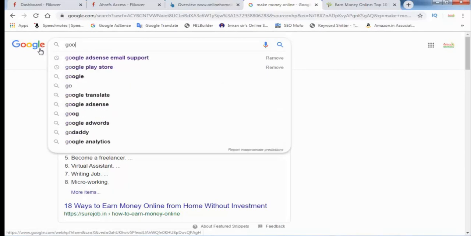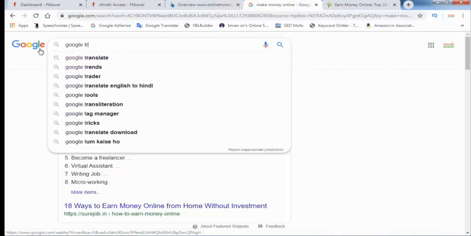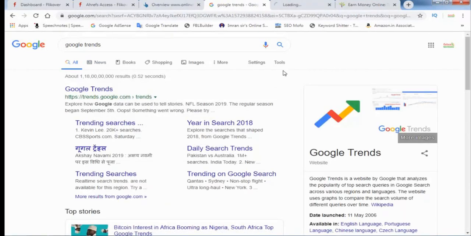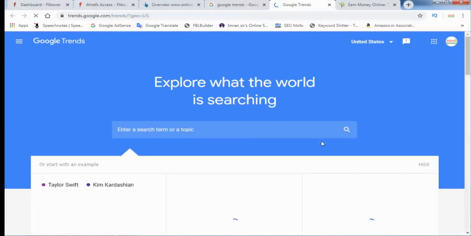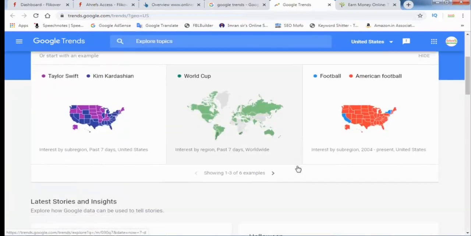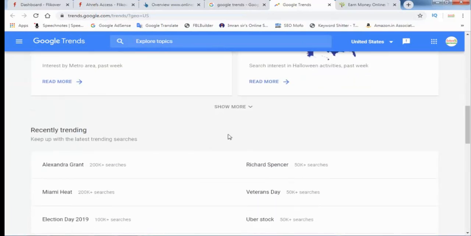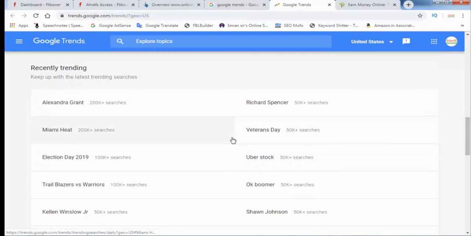You go to Google Trends. Here I open Google Trends, and I will show you what is trending right now, which articles and which keywords are ranked at this time.